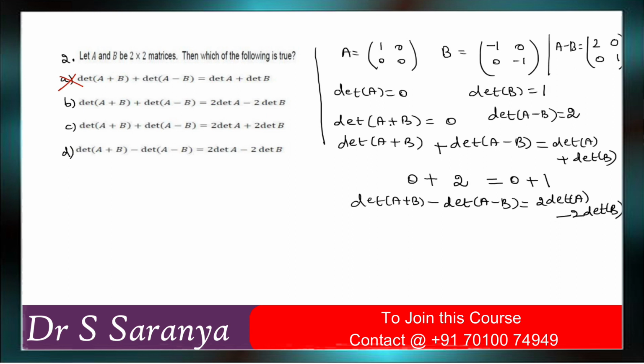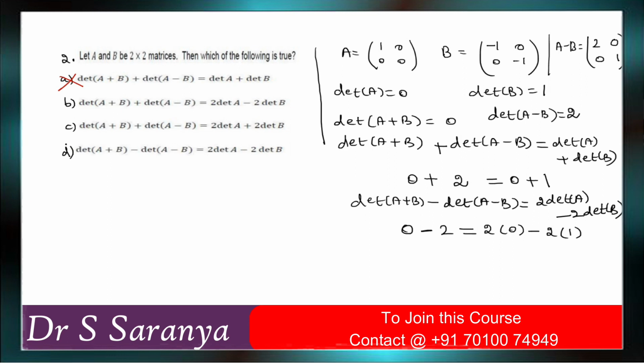Determinant of A plus B is equal to 0, then minus 2. Determinant of A minus B is equal to 2, times determinant of A is 0, minus 2 times determinant of B is equal to 1. So minus 2 is equal to minus 2. This option is correct.